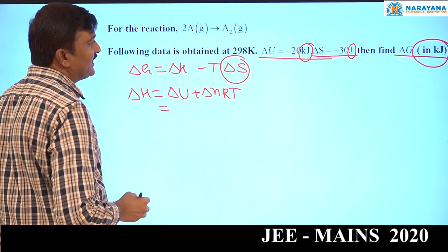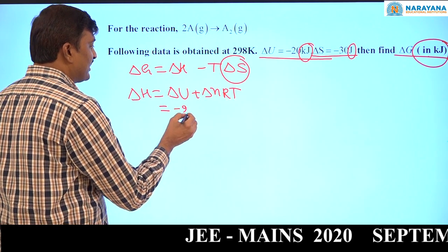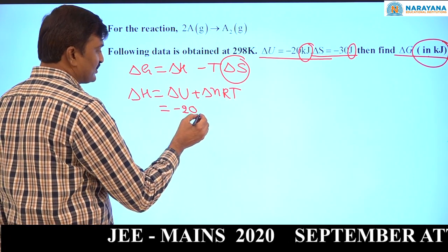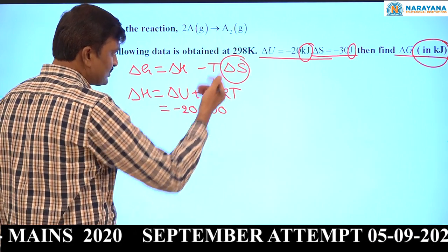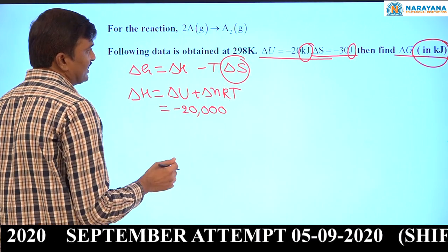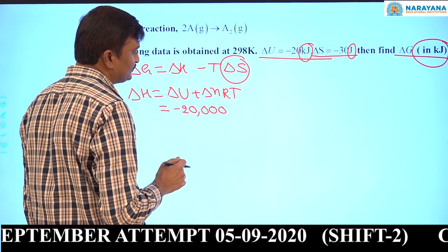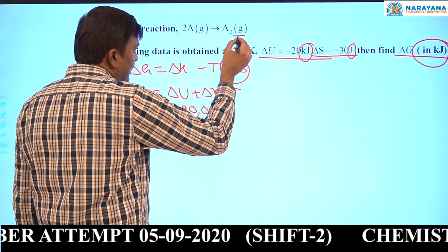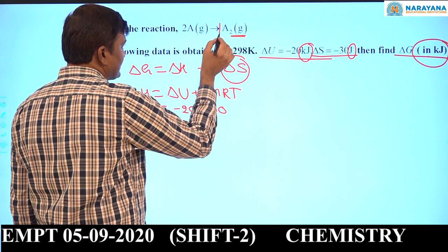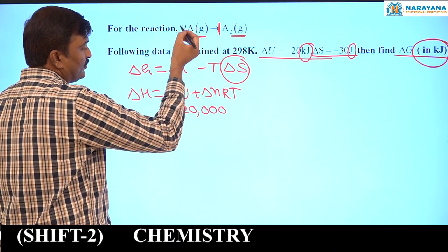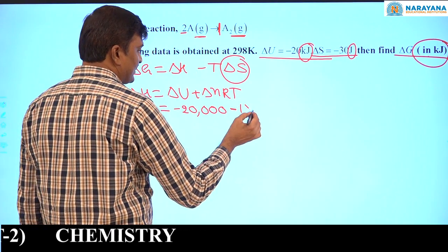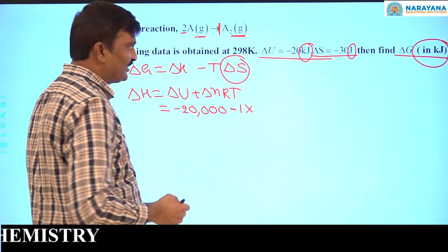Now delta U value is minus 20,000 joules, which means minus 20 kilojoules. Delta n equal to number of moles of gaseous products minus number of moles of gaseous reactants, 1 minus 2, which is minus 1, into R value.